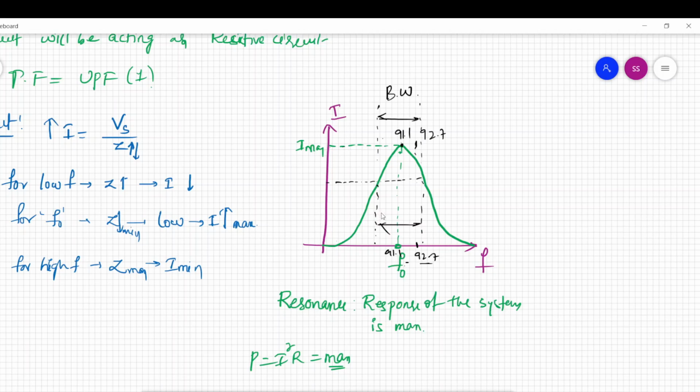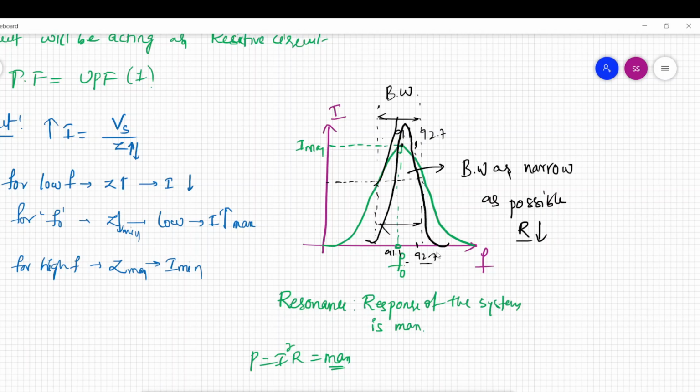So for this problem, we want this bandwidth as narrow as possible. We will allow only the required frequencies and reject the rest of the frequencies. Then the audio quality will be high. That is possible when the resistance of the circuit is low. When resistance is low, the current will be high, and as current will be high, the peak will be high. So this will be the new bandwidth.